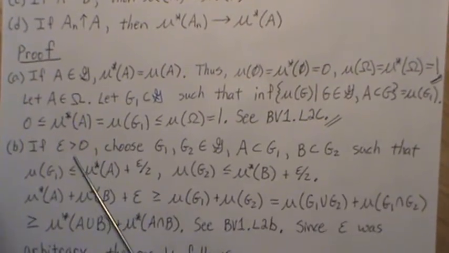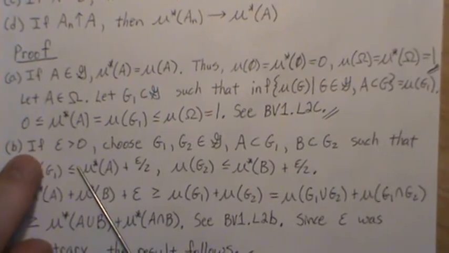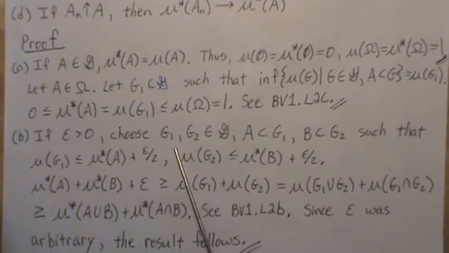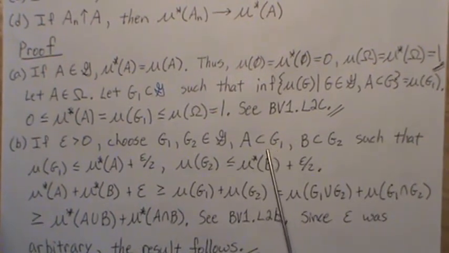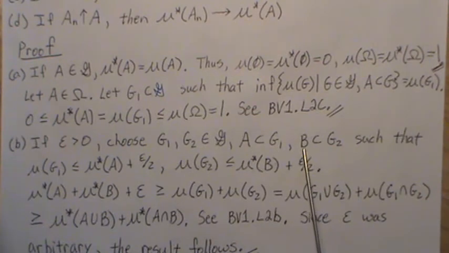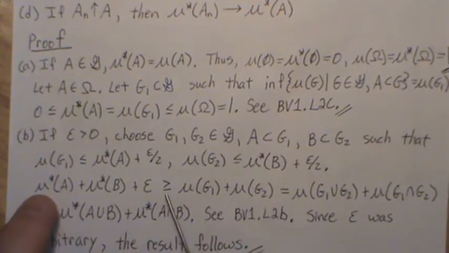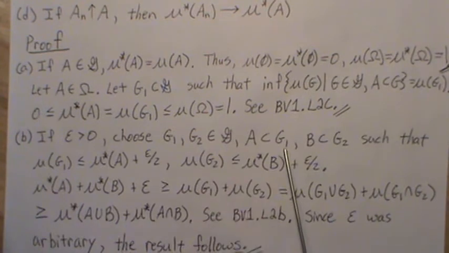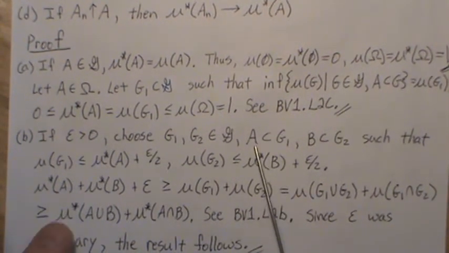Now, if epsilon is greater than 0, and we're going to prove part B, which is this relationship here, we're going to choose G1 and G2 that cover A and B, so A and B are subsets of these. And we're going to make it so that it's so close that if we add a little bit to this set, it goes over.